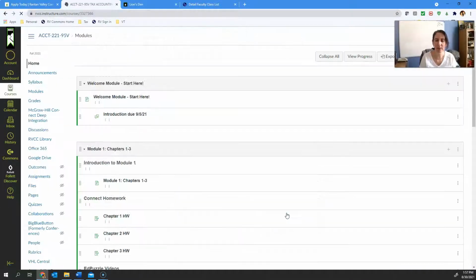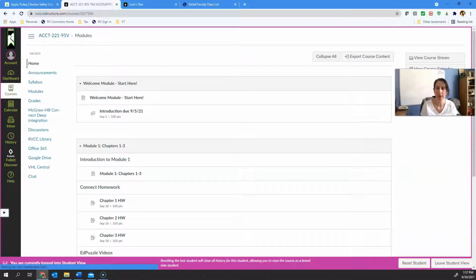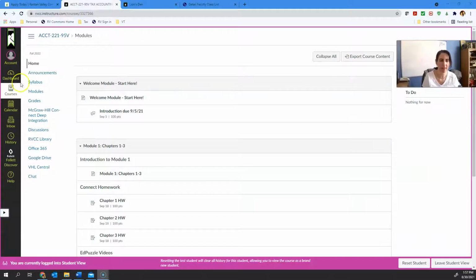Okay, so if you were to click on it, I'm going to make this be in a student view, so this way I see the same things you would see. All right, here we go. You can see that it's a lot more limited on what you can see because I only want to give you access to the things you need access to. So really, I even need to pare it down a little bit from here.